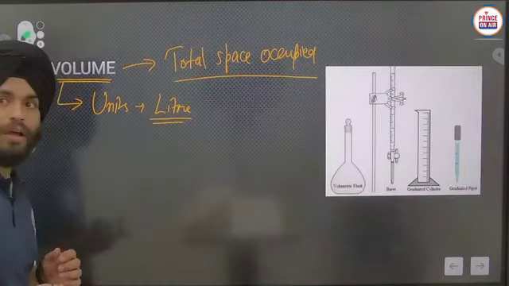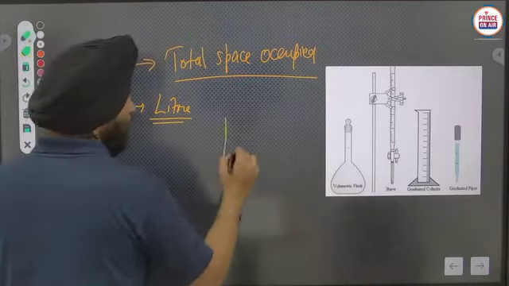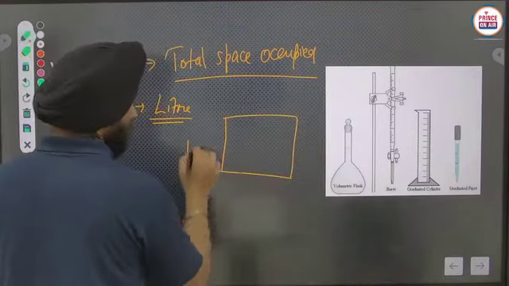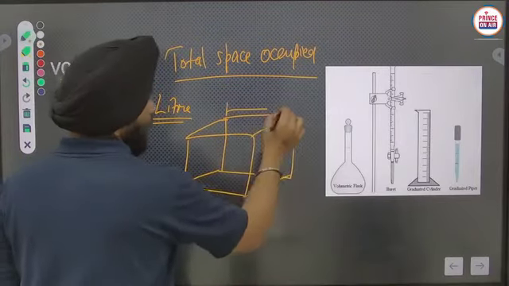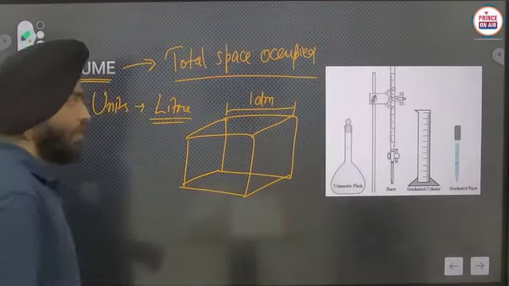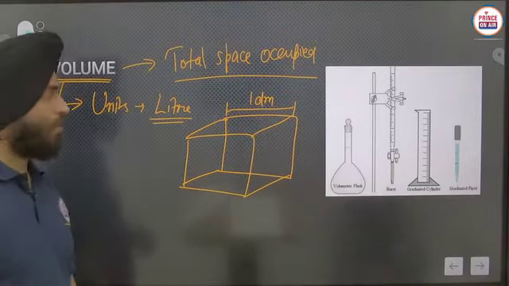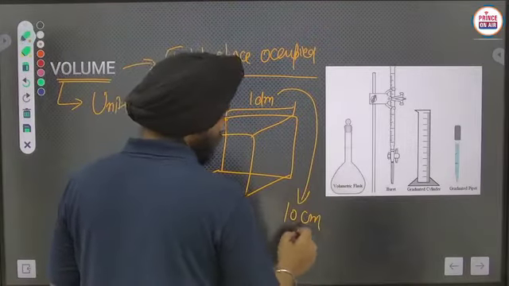And how can we make that 1 liter container? If I am having a cube with edge length 1 decimeter, okay, 1 decimeter is just related to 10 centimeter.